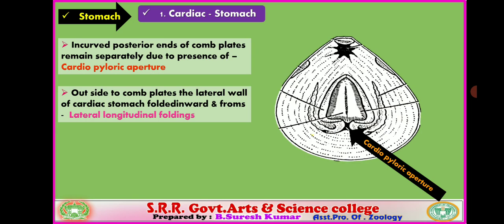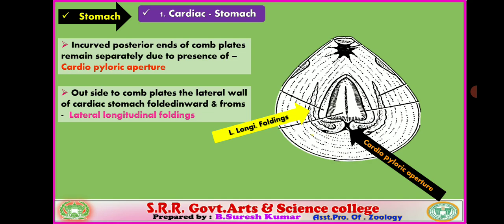You verify at the base of the comb plates, the lateral wall of the cardiac stomach folds inward and forms longitudinal foldings.